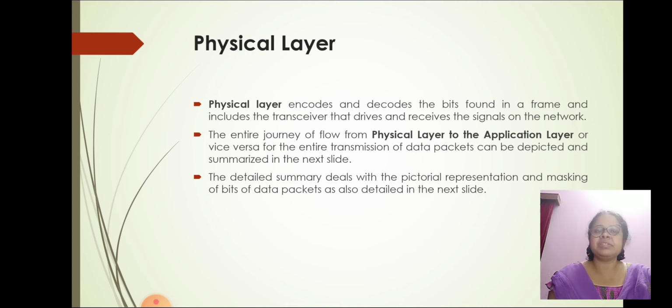Now we come to physical layer. That is the role of physical layer. It encodes and decodes the bits found in a frame and includes the transceiver that drives and receives the signal on the network. The entire journey of flow from physical layer to application layer or vice versa for the entire transmission of a data packet can be depicted and summarized. The detailed summary with the pictorial representation is shown in the next slide.